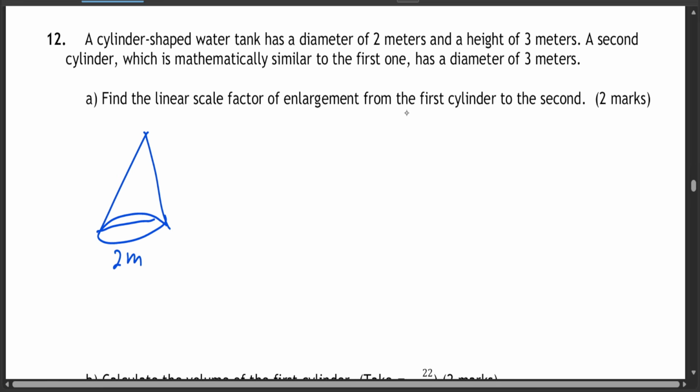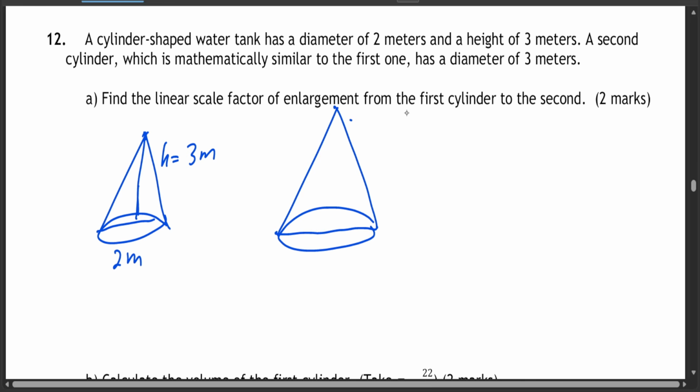Okay, and a height of 3 meters. So the height is 3 meters. A second cylinder, which is mathematically similar to the first one, which is somehow slightly bigger, I think, because the diameter is very large. So it's a diameter of 3 meters. Okay, now find the linear scale factor of enlargement from the first cylinder to the second cylinder.